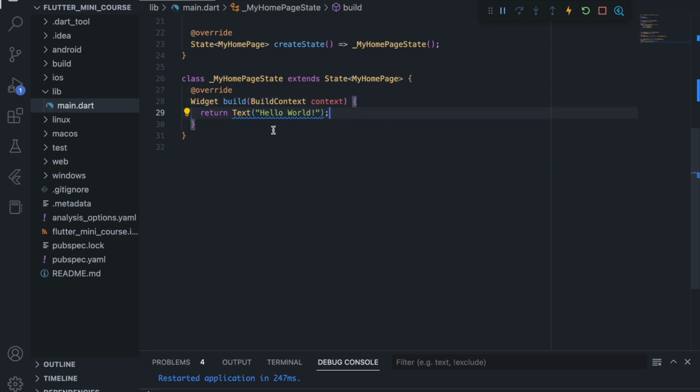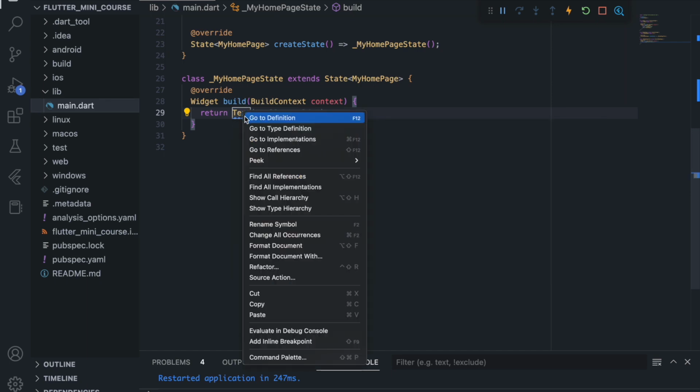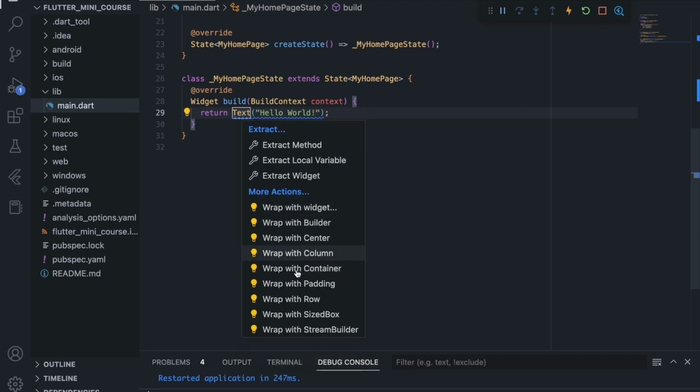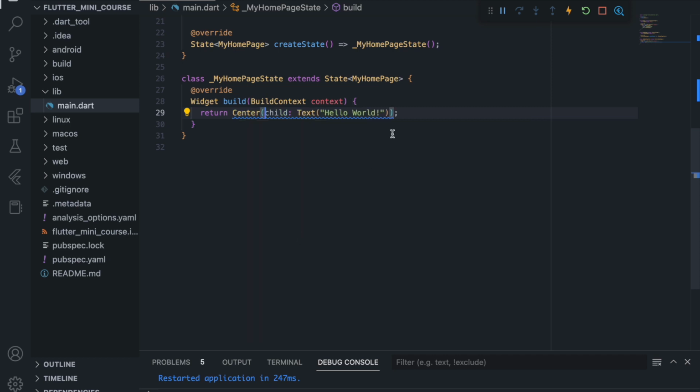So what you can do is you can right click the text, and here you will see an option called Refactor. Just click on that Refactor, and from here you will see many options to wrap with widget, wrap with specific widgets. So in this case you can just do wrap with widget or wrap with Center. Because we want center, we will choose Center from here. So if I choose wrap with Center, you can see the Center widget has already appeared right here, and the child of it is now our text that we just wrapped inside.